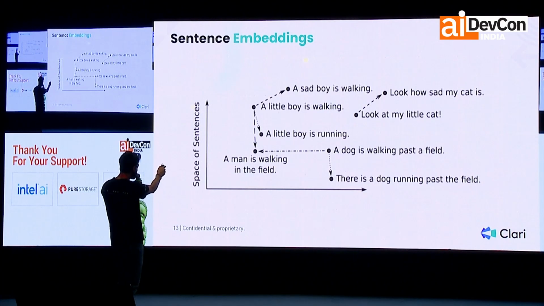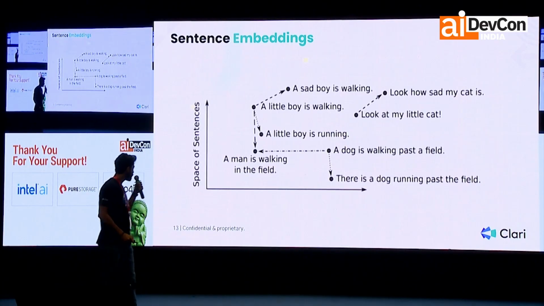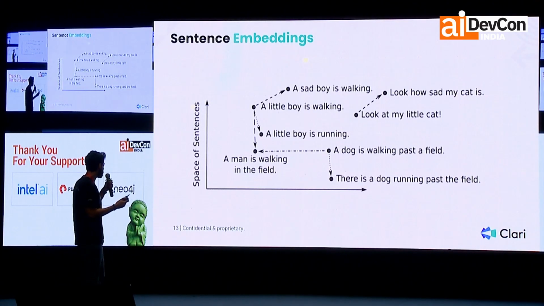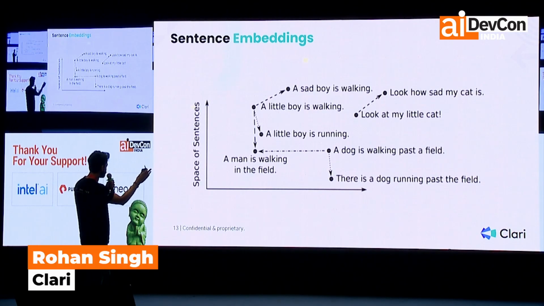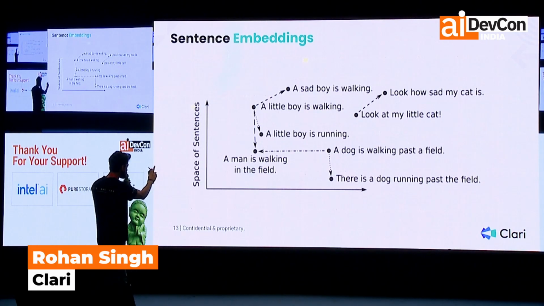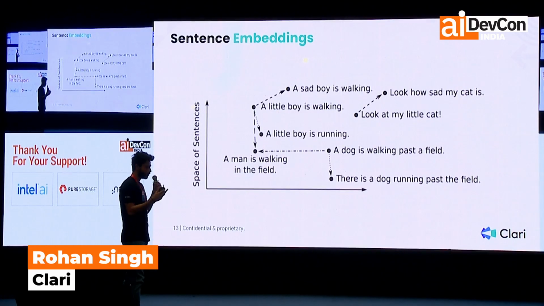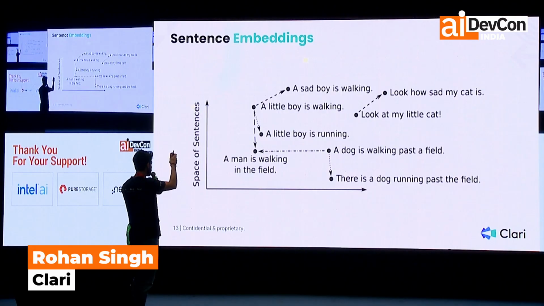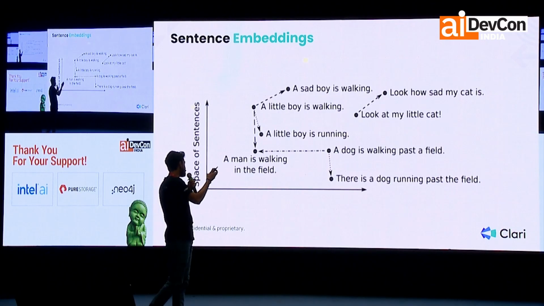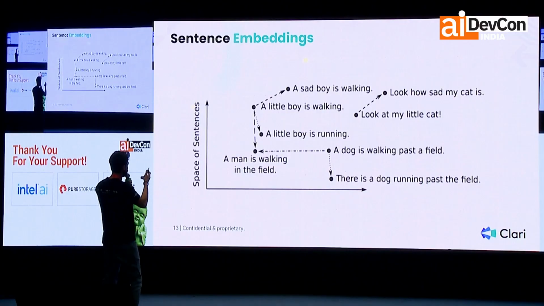There is a drop-in replacement of sad for the word little, and it almost seems like magic how it lines the vector up in a similar direction in both cases. The subjects differ, one is boy, one is cat, and we're injecting sad in place of little.